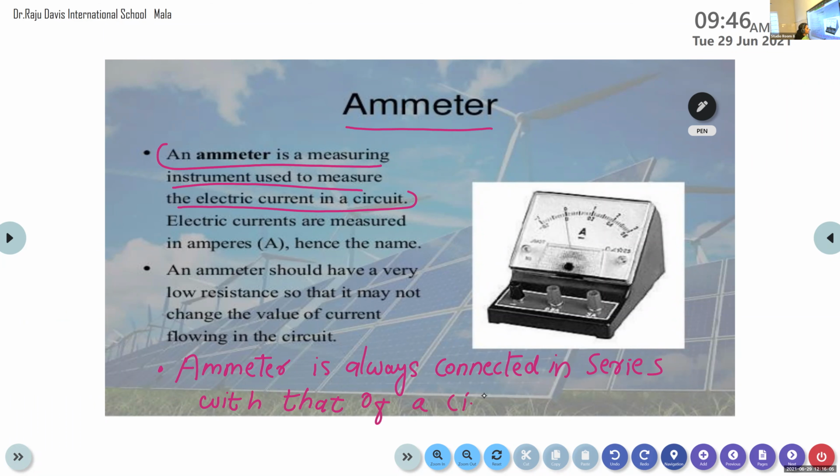You may study about series and parallel connections later. So you just write: the ammeter is always connected in series with that of a circuit.